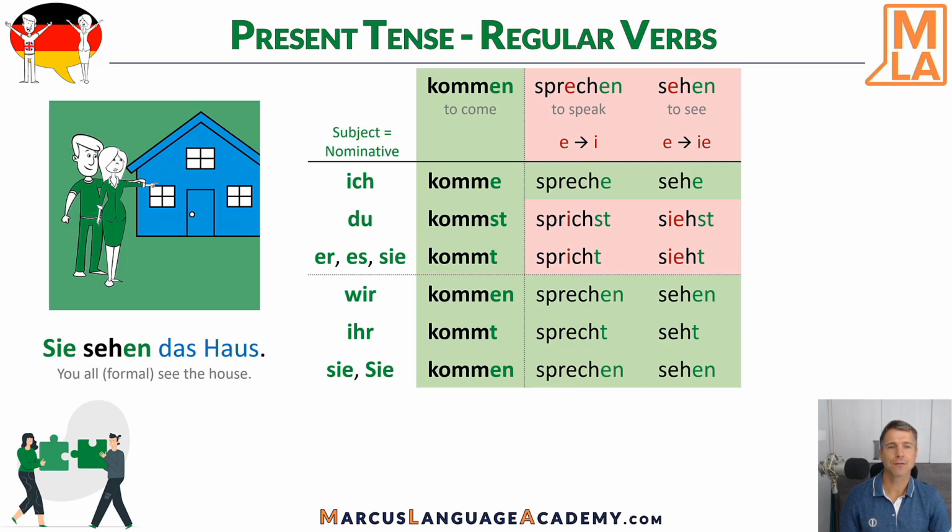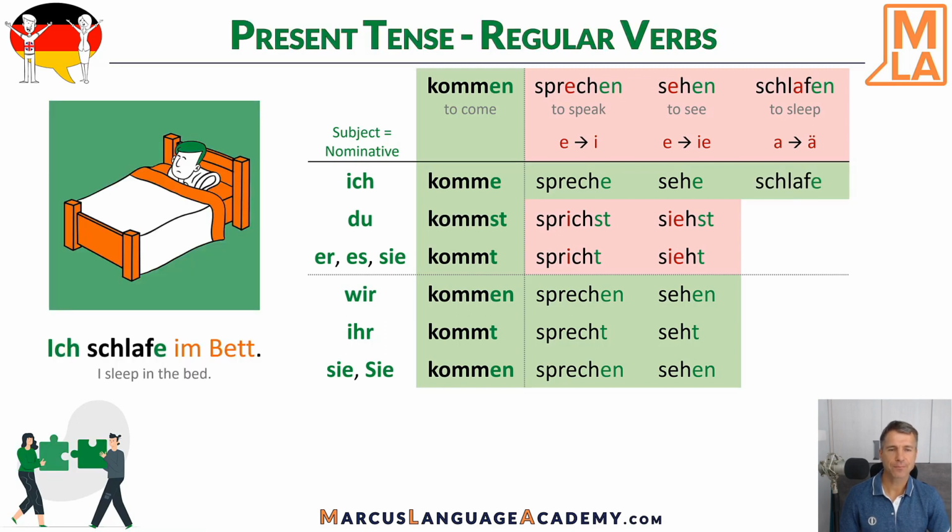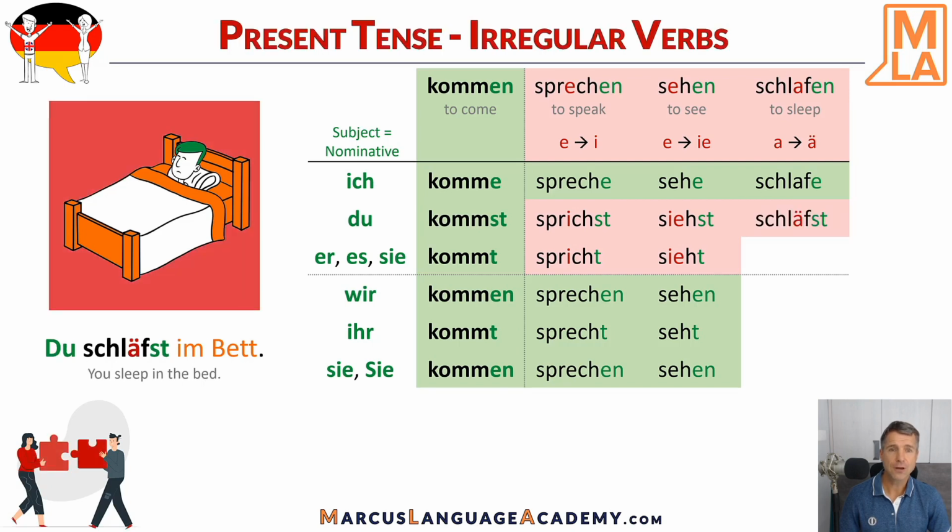And there's a third group. Here the A changes to an A umlaut. And everything follows the old scheme. Ich schlafe im Bett. I sleep in the bed. Du schläfst im Bett. You sleep in the bed.